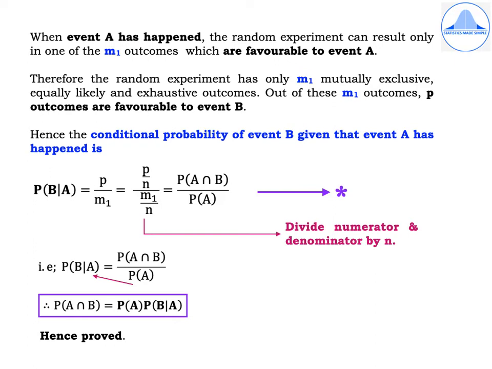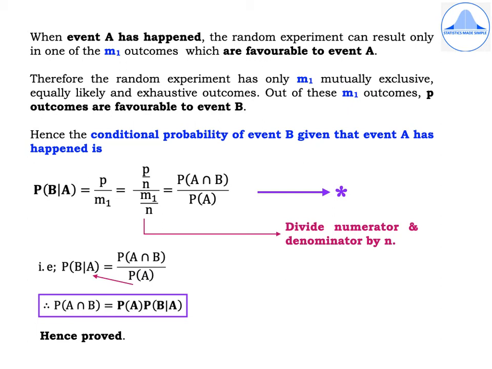And out of these m1 outcomes, p outcomes are favorable to event B. Hence, the conditional probability of event B given that event A has already happened is, using the classical definition formula, P of B given A is equal to p divided by m1. Instead of m divided by n, now it will be p divided by m1.